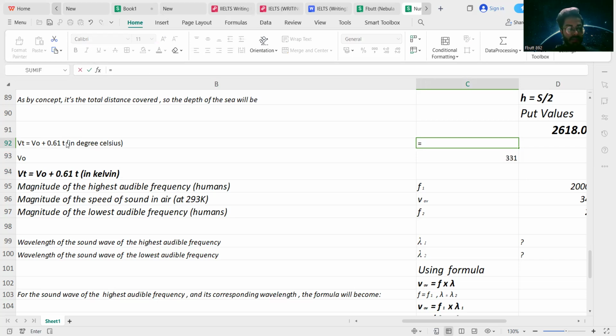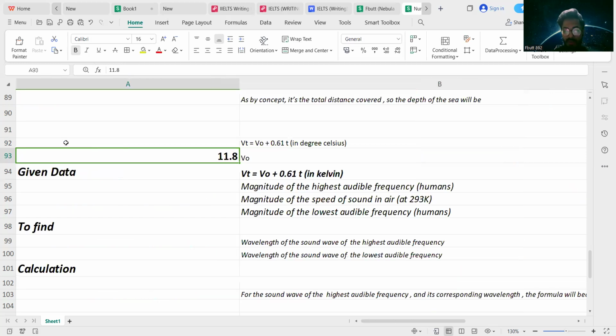For example, Vt equals V naught, the speed of sound waves in air at 0 degrees Celsius, which is 331 meters per second, plus 0.61 times the temperature in degrees Celsius, which is given by the examiner as 20 degrees Celsius. We get the answer, which is 343 meters per second. So that is the speed which the examiner has mentioned in the numerical as well. In this numerical, we have to calculate the wavelength of the two sound waves.